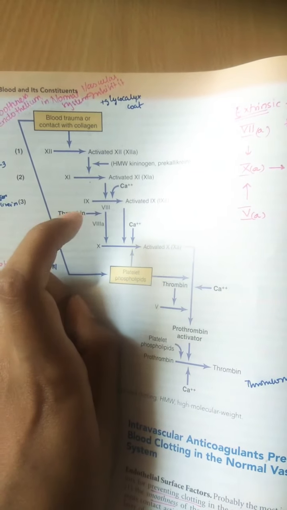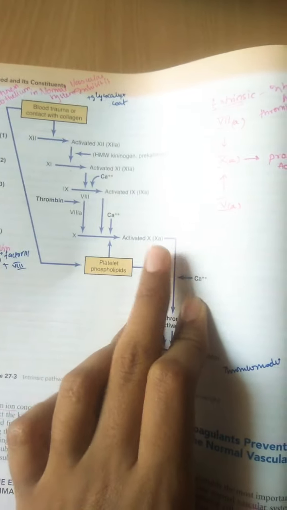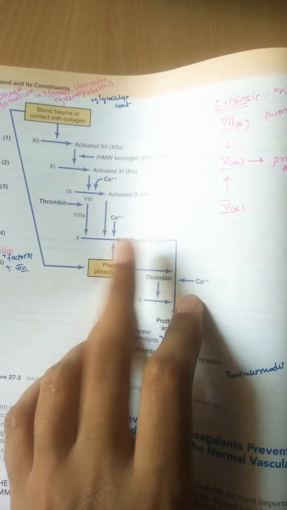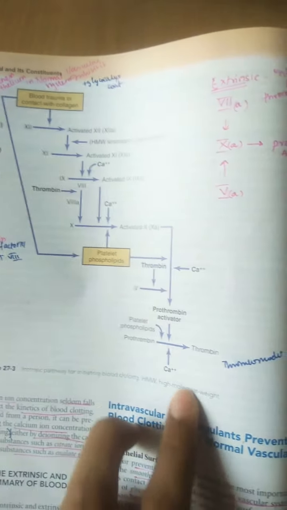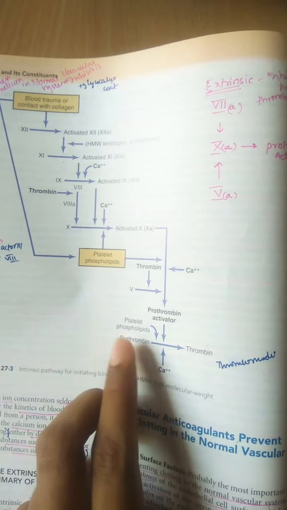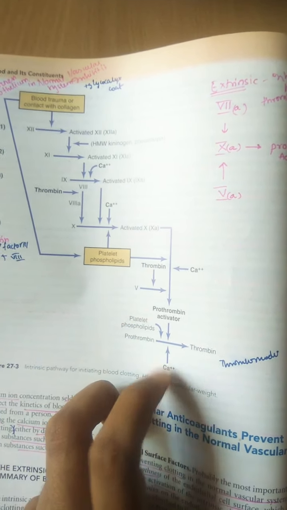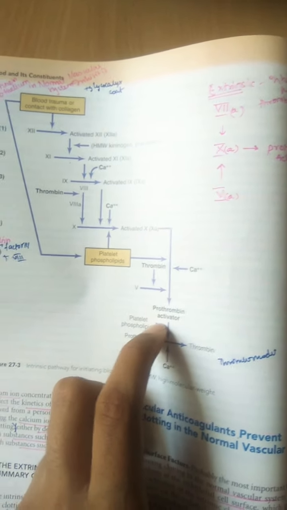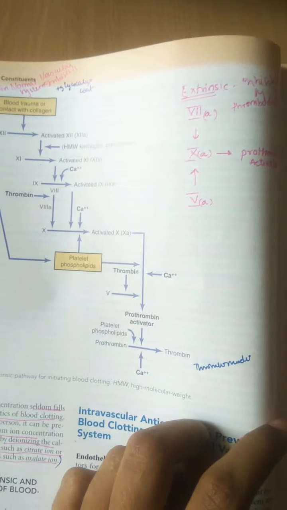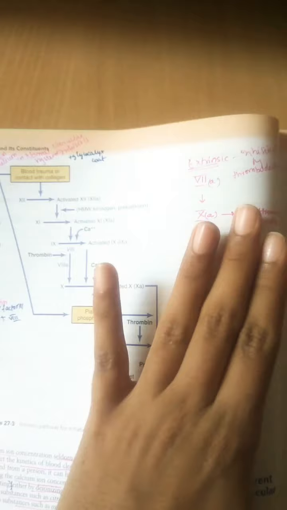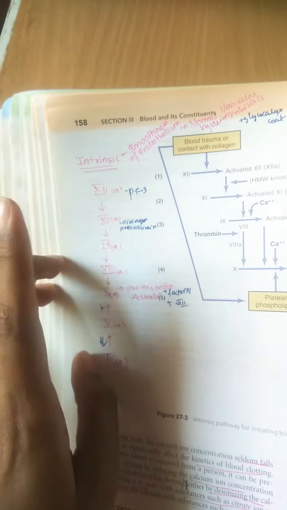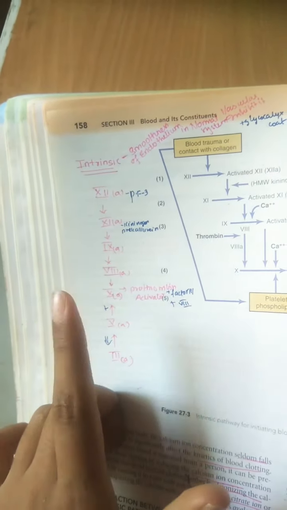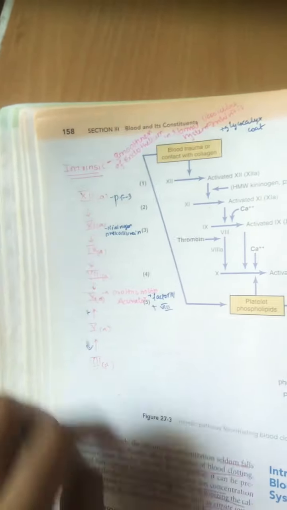And 9A in turn activates 8A. 8A, in the presence of calcium, activates 10A. Platelet phospholipids are also taking part here, and 10A, in the presence of calcium, finally forms prothrombin activator, that is 10 along with factor 5. And here finally, prothrombin is converted into thrombin in the presence of this prothrombin activator, platelet phospholipids and calcium. In the name only you can understand: prothrombin activator is activating the prothrombin. So now we'll see the intrinsic and extrinsic pathway comparison. In the intrinsic pathway, 12A activates 11A, 9A, 8A, 10A, which along with 5A forms prothrombin activator.